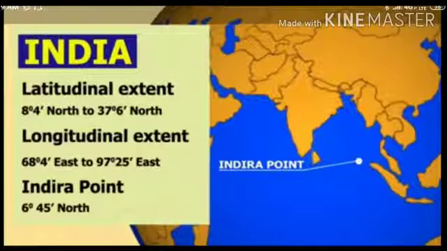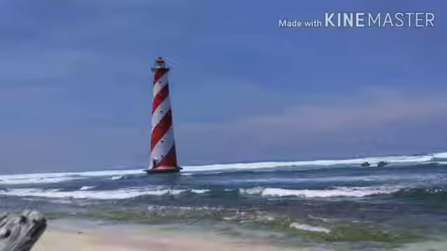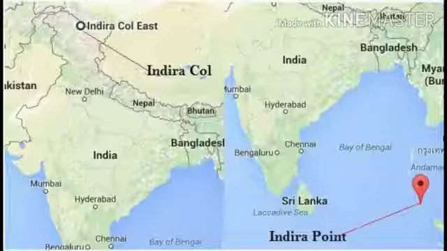Indira Point is the southernmost tip of India. It is located at 6 degrees 45 minutes north, in the Andaman and Nicobar Islands. Here you can see the image of Indira Point, and this is the lighthouse of Indira Point. The population over here is only about 200 people. The next image is the exact location of Indira Point on the map.